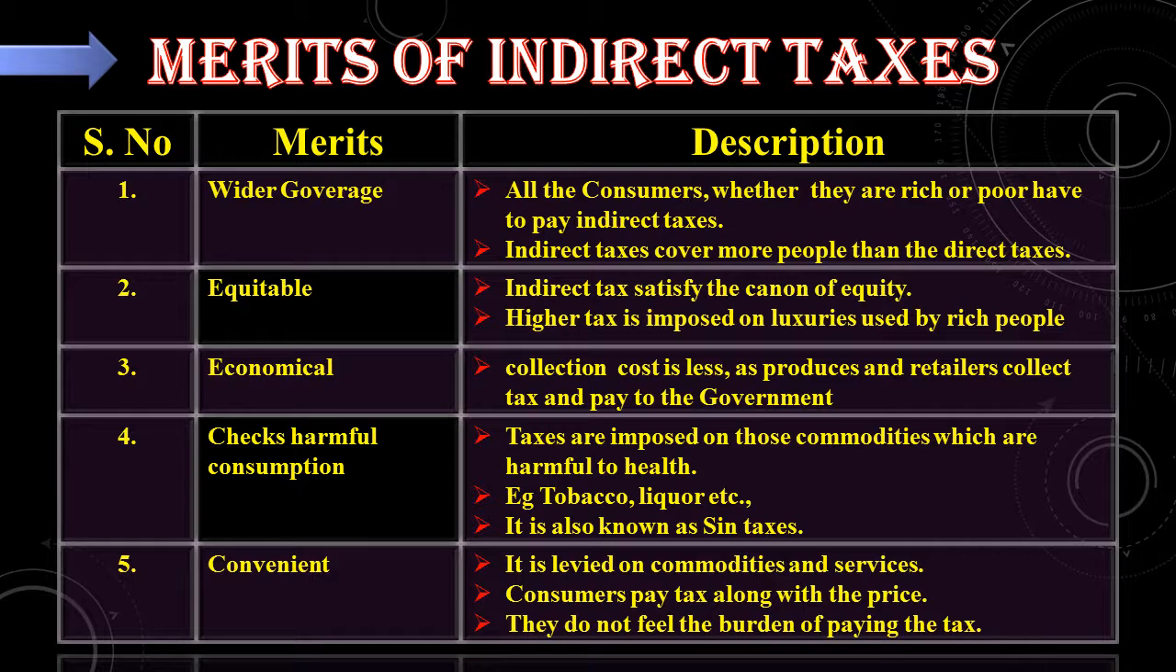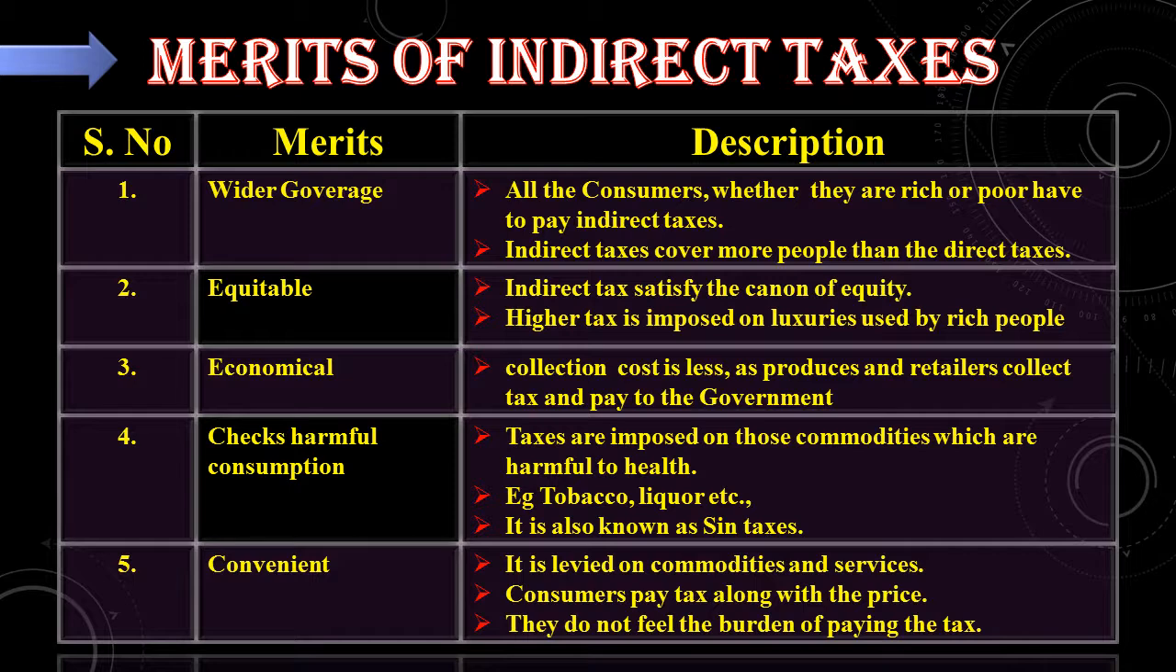Next, equitable. Indirect taxes satisfy the canon of equity. That is, higher taxes imposed on luxuries used by rich people and lower taxes imposed on poor people. Next, economical. Here the collection cost is less, as producers and retailers collect tax and pay to the government. In the case of direct tax, a separate person is appointed to collect the tax, whereas in indirect tax, the producers and retailers collect it and hand over to the government.